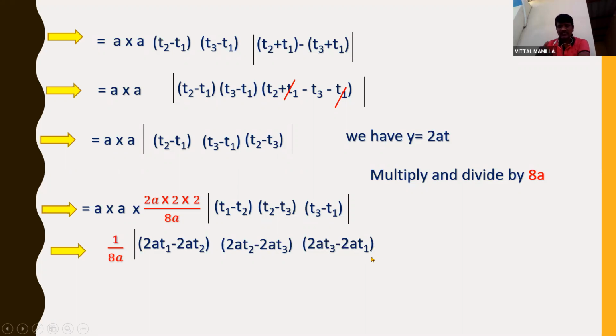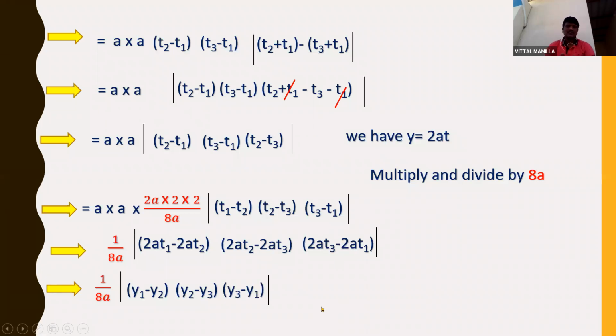Because I have to show the area of triangle in the form of y only. So that is why I'm converting the given 2at to y form. So 1 by 8a is equal to y1 minus y2 into y2 minus y3 into y3 minus y1. So this is the required answer, 1 by 8a square units.